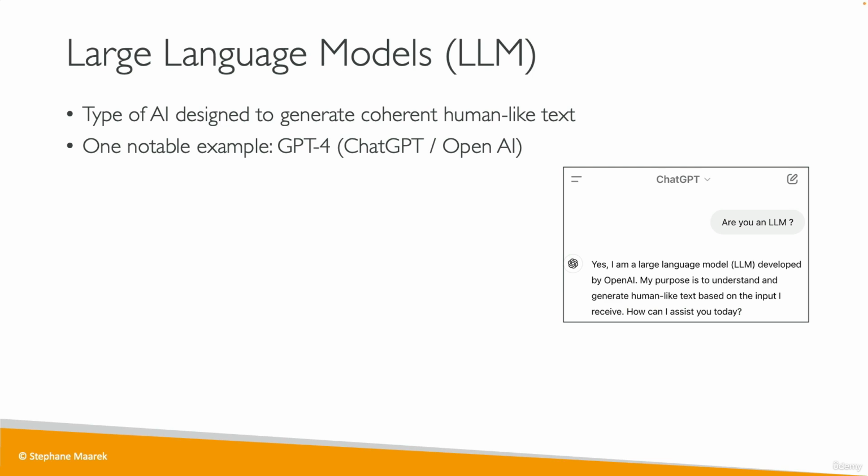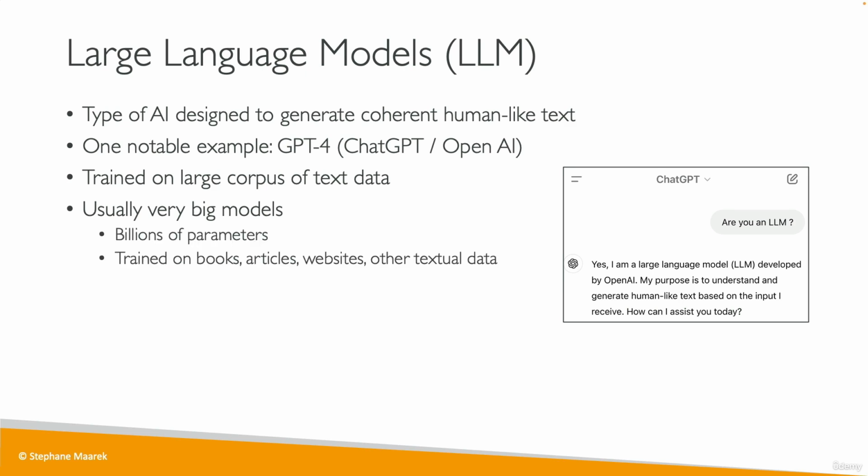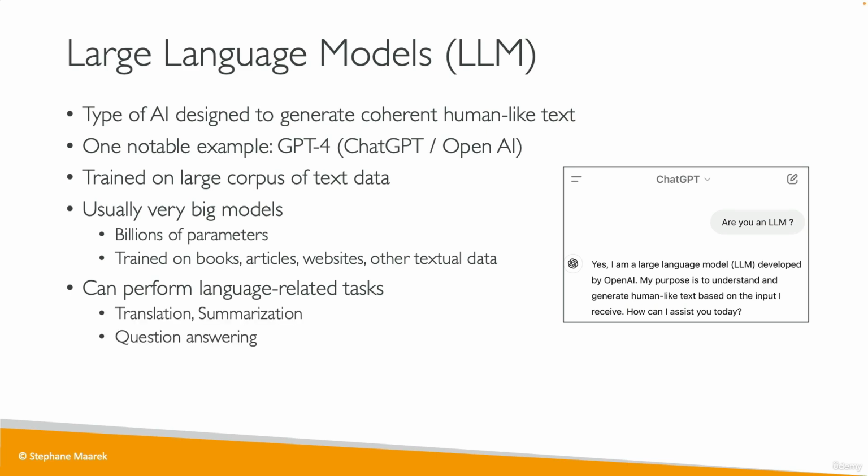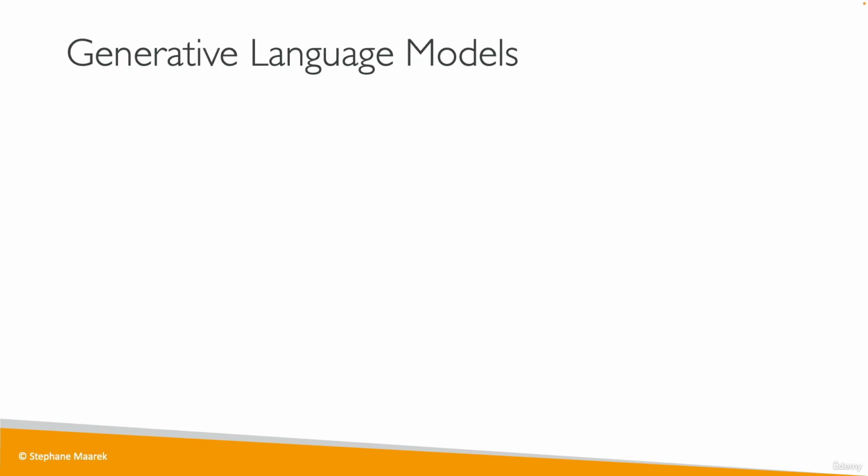So this was text that looks like a human wrote it, that was answered by ChatGPT when I asked it, are you an LLM? The way LLMs work is that they're trained on very large amounts of text data. So they're usually very big models, very computationally heavy to use. We're talking about billions of parameters. They're trained on a lot of books, articles, website data, or any other type of text data that is deemed good enough for the LLM training. So it can perform a wide range of language-related tasks, such as translation, summarization, question answering, content creation, and so on. So how does it work to use an LLM?